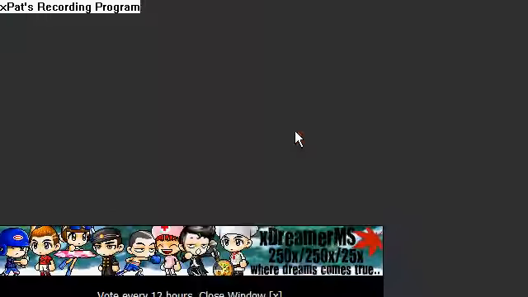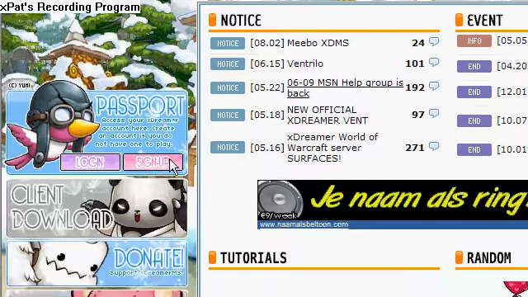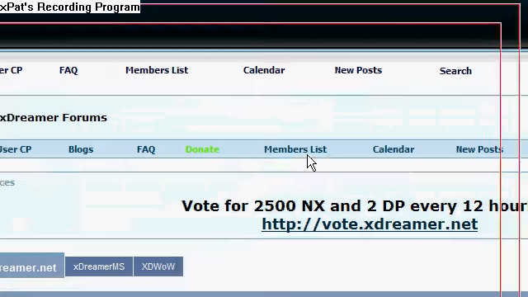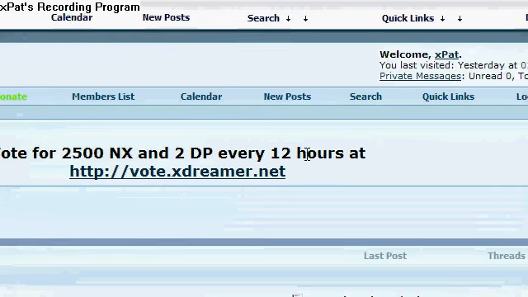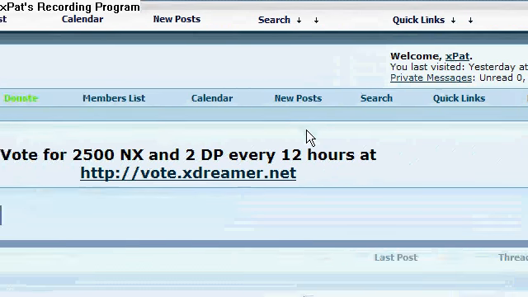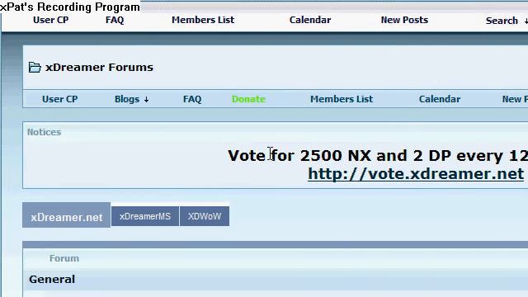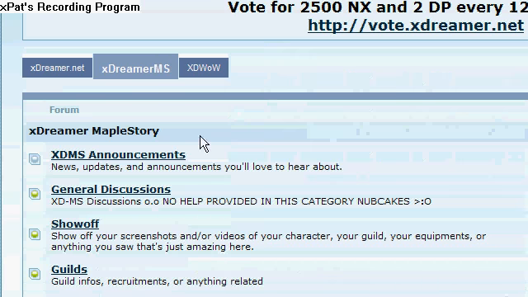This pop-up will appear. Close it. You go to the forums because the client download button is broken. I have no idea why. So these are the forums. If you need to register, then do so because you need it. Click on XDMS after registering, then click on XDMS announcements.